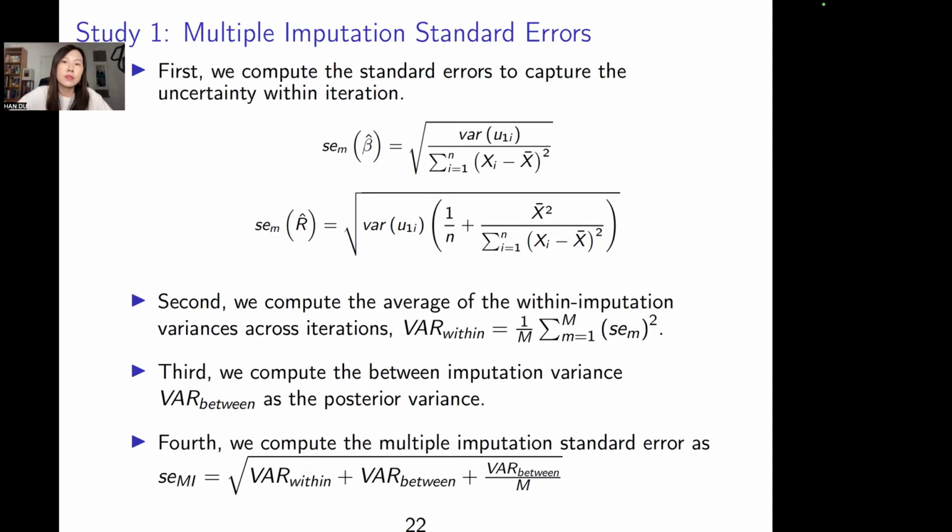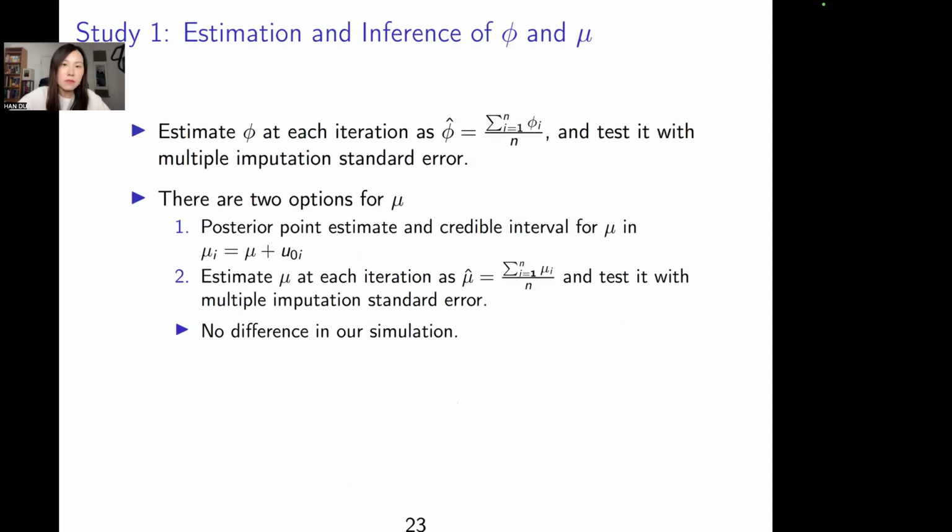So first, we compute the standard error within each iteration. Second, we compute the average of the within imputation standard error. Then we compute the between imputation variance. Then we put the within and the between imputation standard error together as the multiple imputation standard error. And for phi and mu, we can do the same thing. We can compute phi and mu at every iteration and compute the multiple imputation standard error.